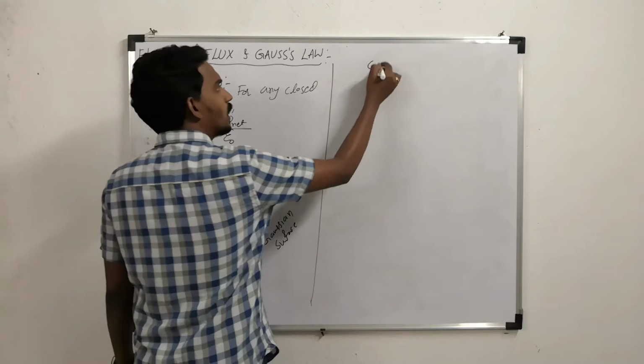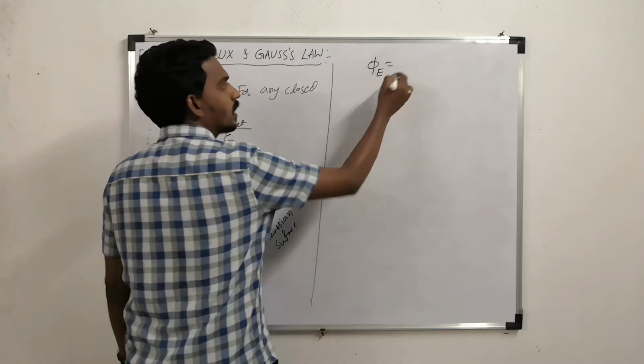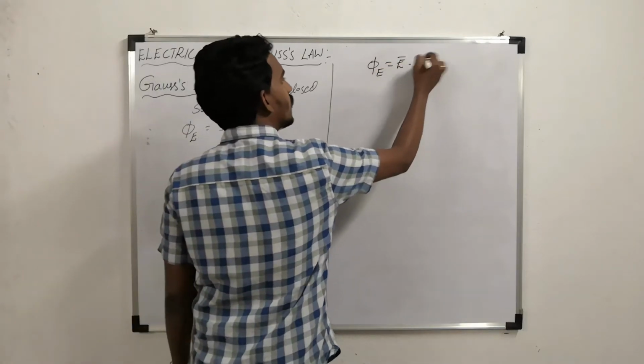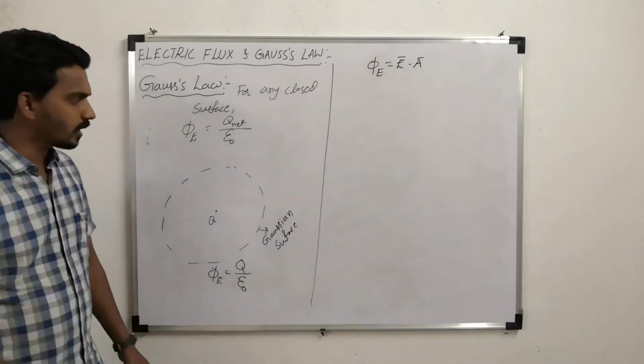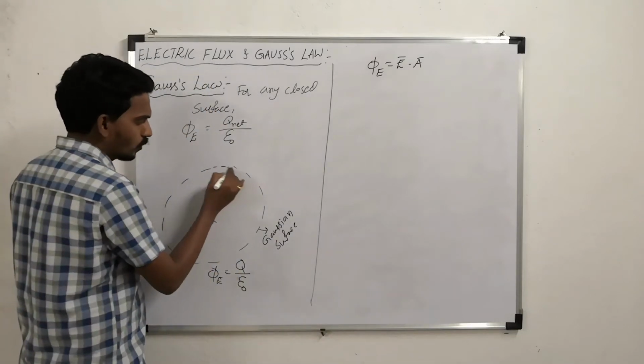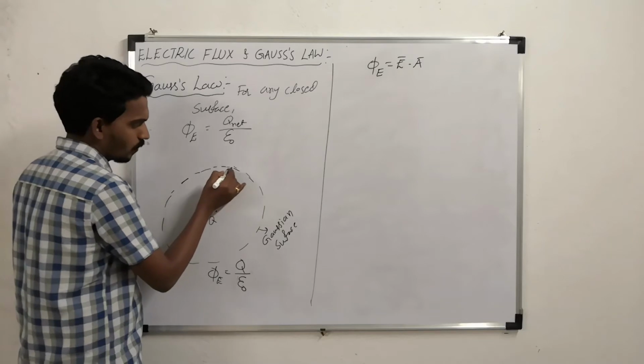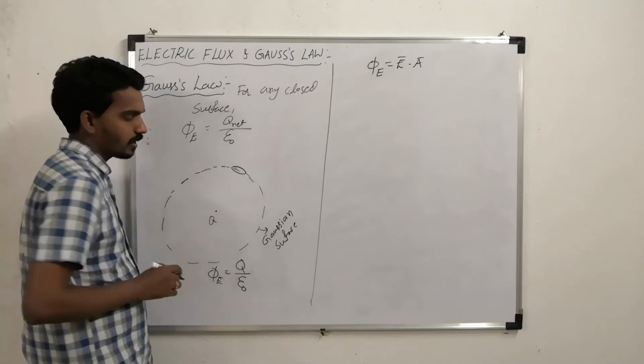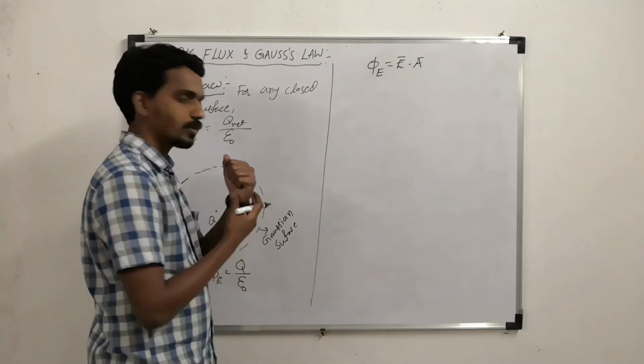But we have studied that the electric flux linked with any surface is E bar dot A bar. So to prove that, take one small surface on the surface of the sphere.